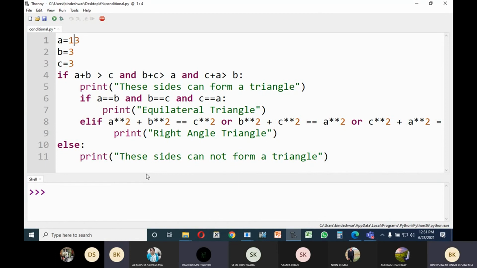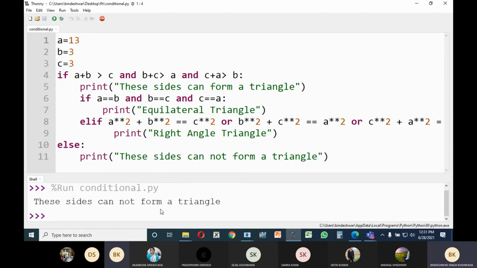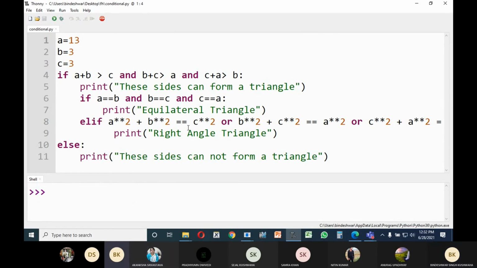Sir, these sides cannot form the triangle. Yes, these sides cannot form a triangle. Okay. Let us run it. Yes. These sides cannot form a triangle.